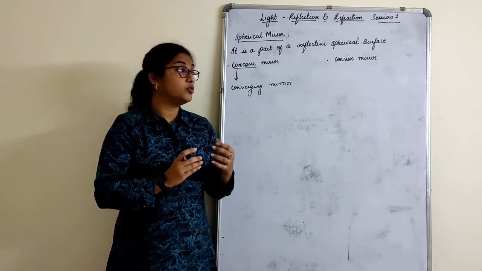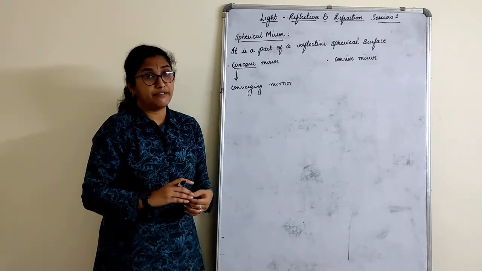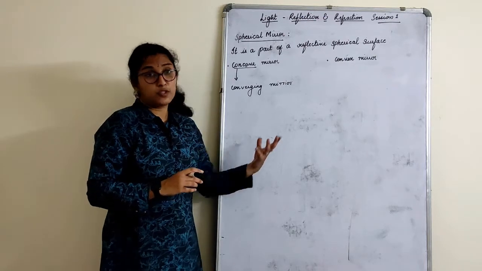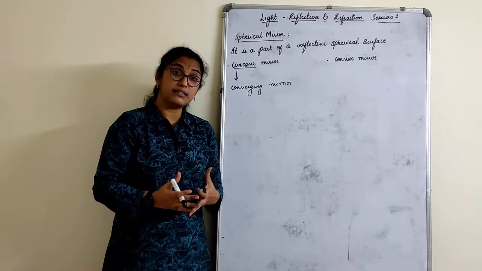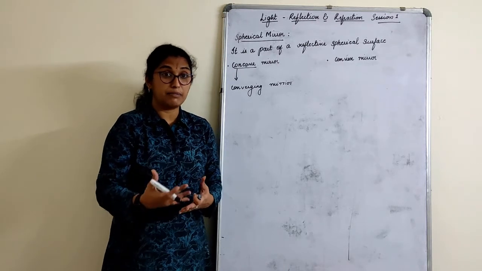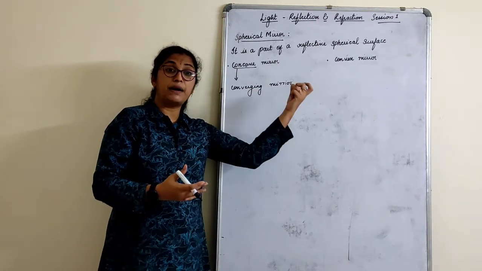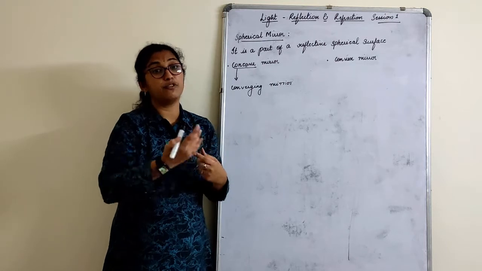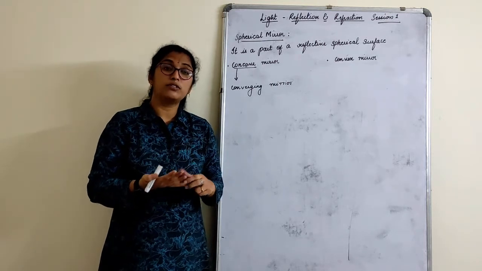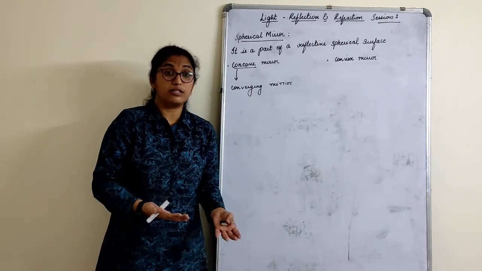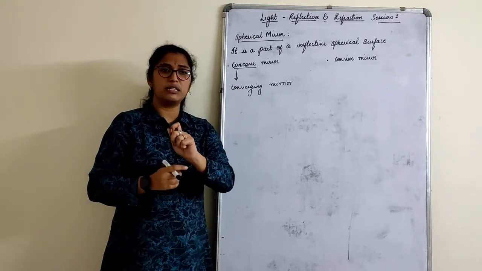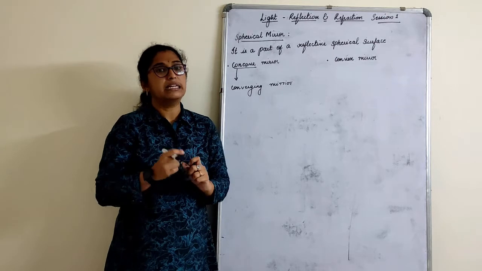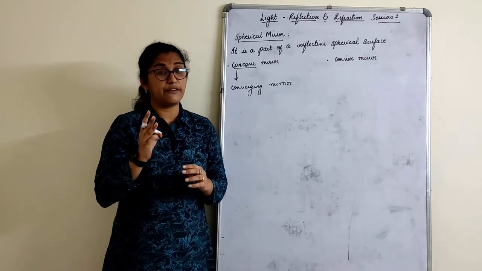This chapter might have been covered in your school by now. In some of the schools it's already covered. Most children have difficulty and say that they don't understand what to do with the ray diagram, how to remember it, when to pass what ray and through what we have to pass that ray. That's only because you are not aware of the rules of the ray diagram. Once you know a ray passing through this has to come through this only. There are certain 3 rules that we have to follow.